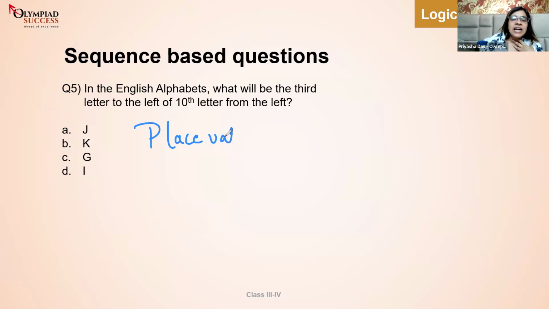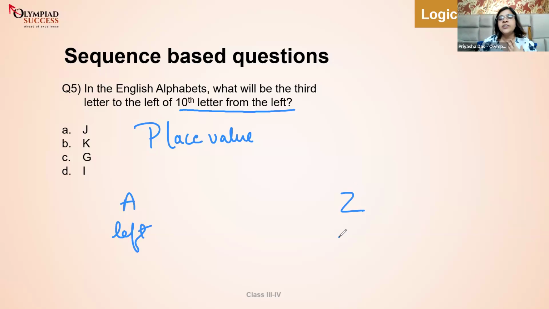Can anyone in the chat help me with this? The 10th letter from the left, where A is on the left and Z is on the right. Very good. Thank you so much, Mishika, Nikita. You guys are right. The J letter is the 10th letter.